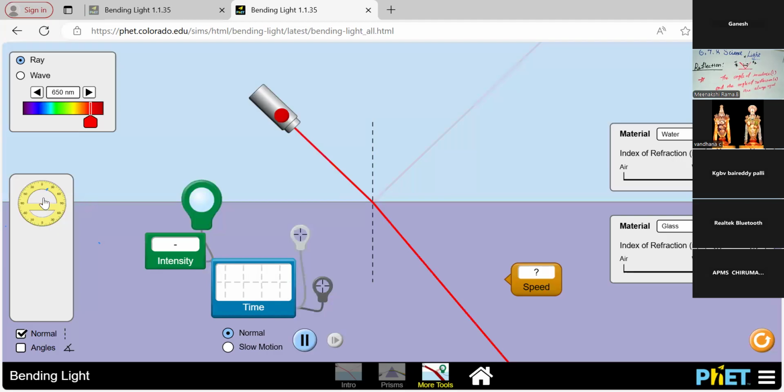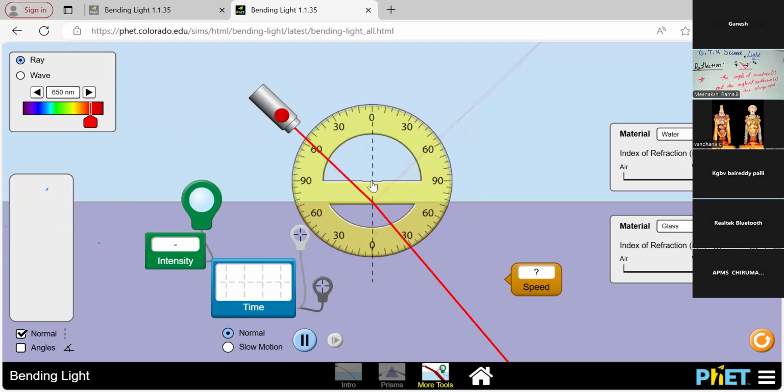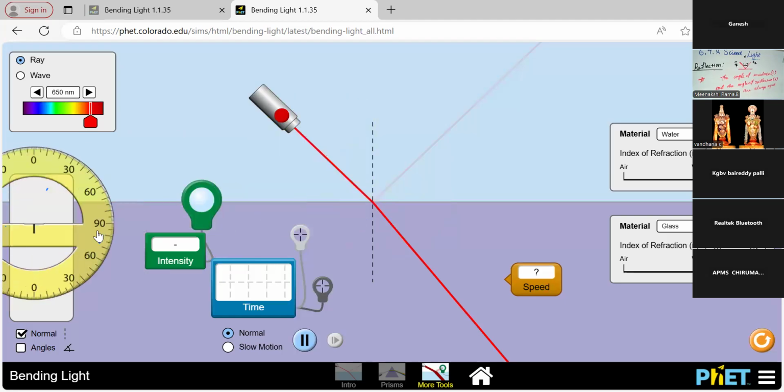Now I'm going to show the angle of incidence. This is the incident ray, this is the reflected ray, this is the normal. The incident ray, reflected ray, and the normal are in the same plane, and both angles are also the same. So we can identify that with the help of this property, and we identify the correct angle of incidence also.